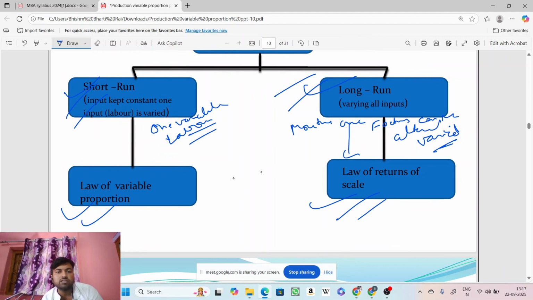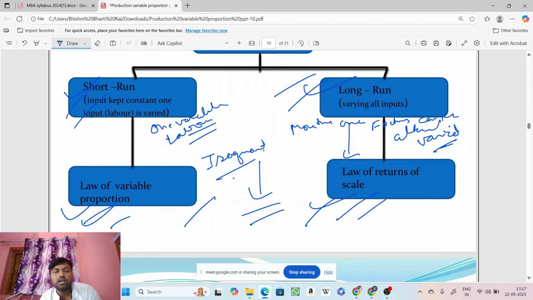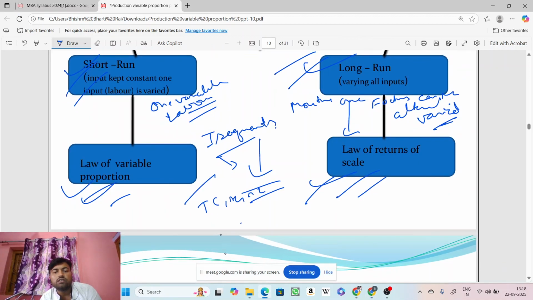Tomorrow we'll be elaborating the short run and long run production function. I will be sharing the PPT with you all, and you all will go through the PPT. In the next class we'll be discussing the kinds of production function, exactly short run and long run, and we'll also focus on the various graphs of production function. We'll be studying isoquant curves, isocost, and total cost, average cost, and marginal cost. All these things we'll study in the next class.